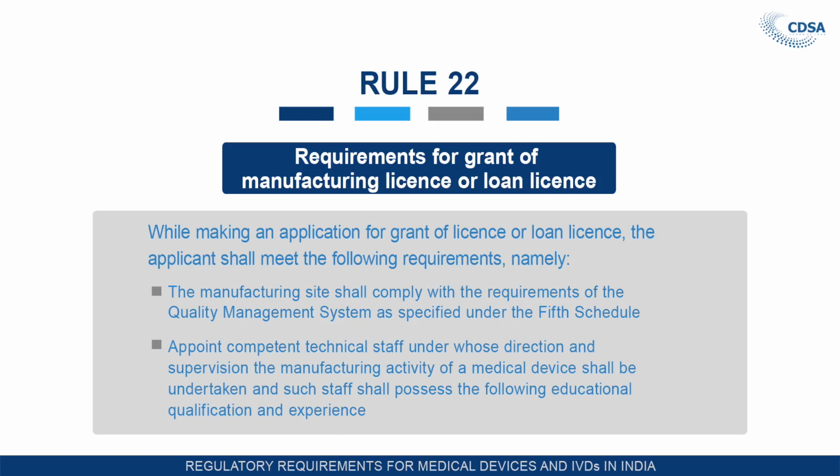Rule 22, that is the requirement for grant of manufacturing license or loan license. While making the application for grant of license or loan license, the applicant shall meet the following requirements. What are those requirements? The site shall comply with the requirement of the quality management system, and an undertaking in this regard has to be submitted by the applicant. The manufacturer has to appoint competent technical staff under whose direction and supervision the manufacturing activity of the medical devices shall be undertaken,